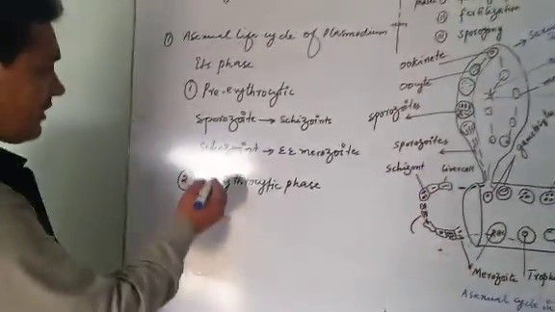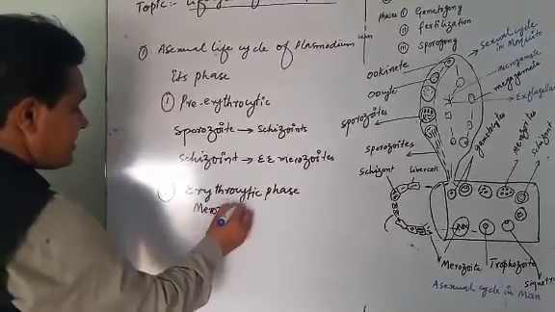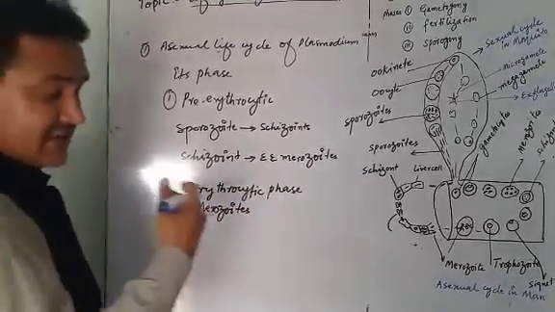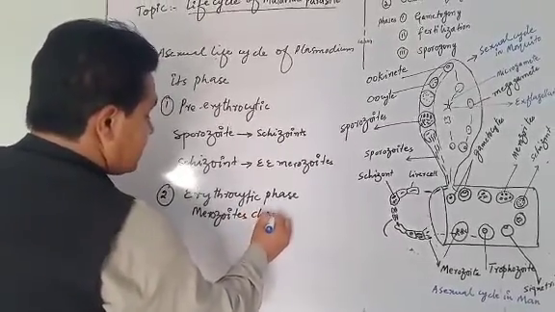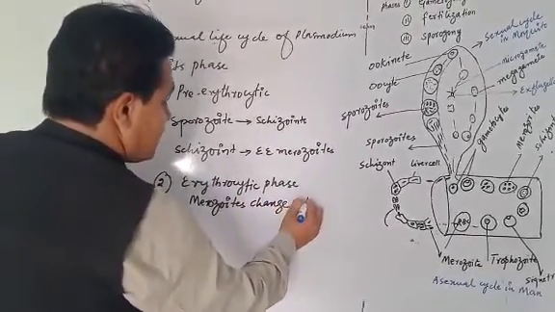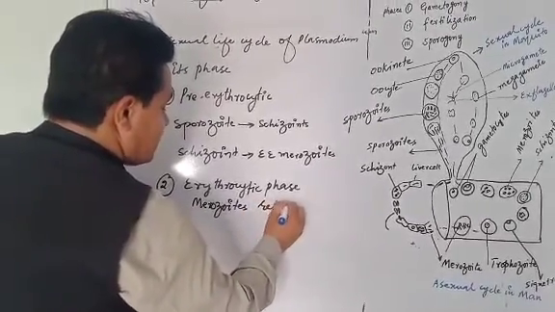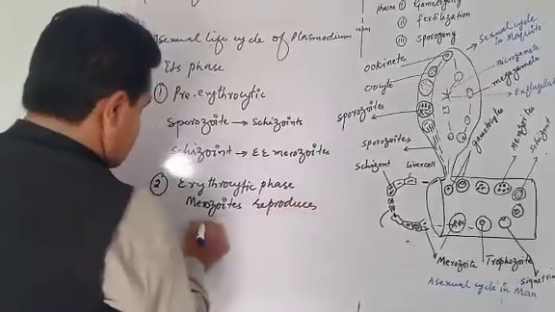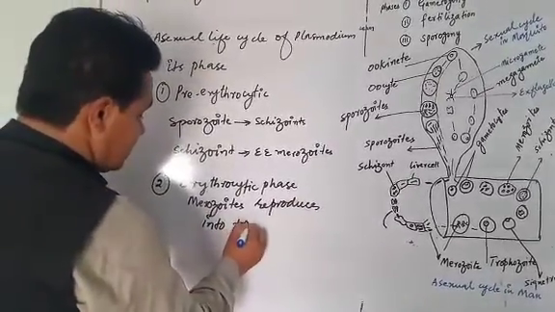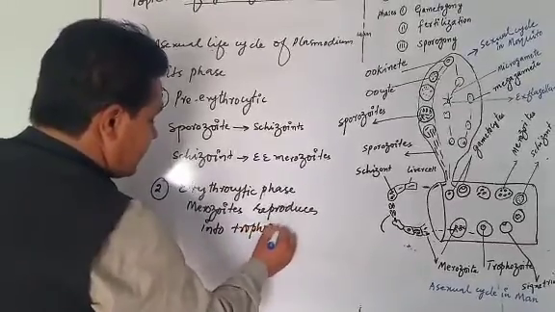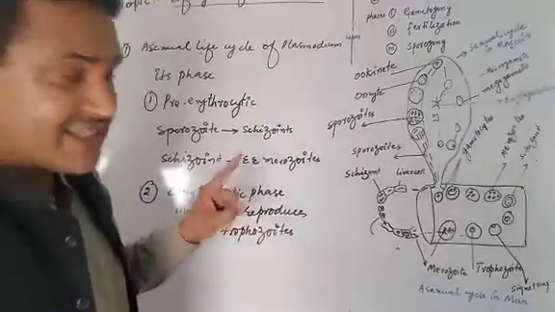Merozoites are stages of Plasmodium. Trophozoites have a thick ring-like structure.